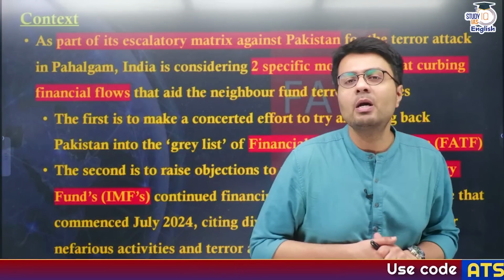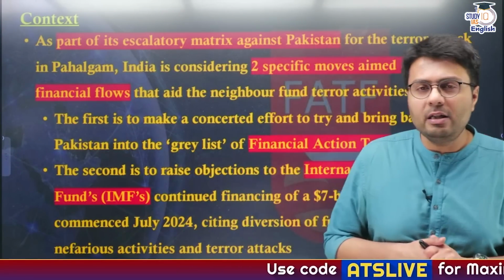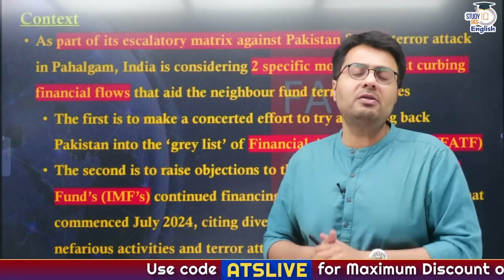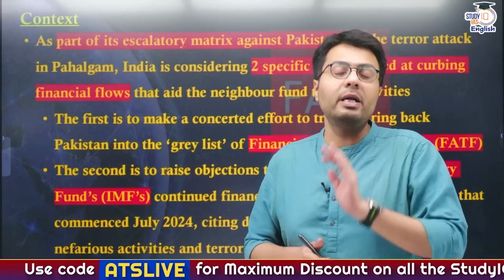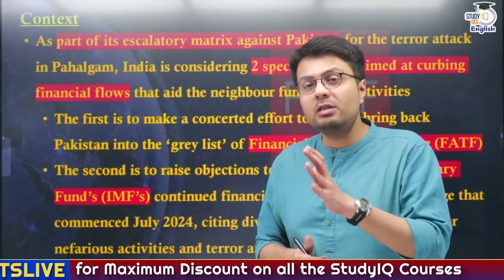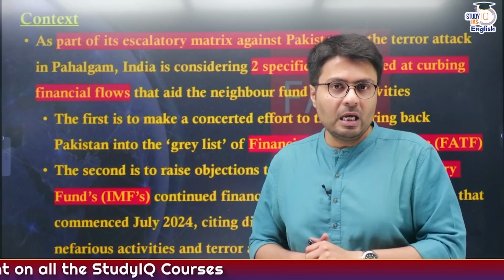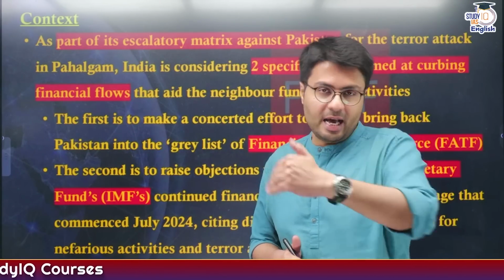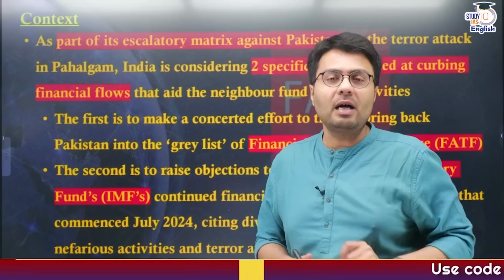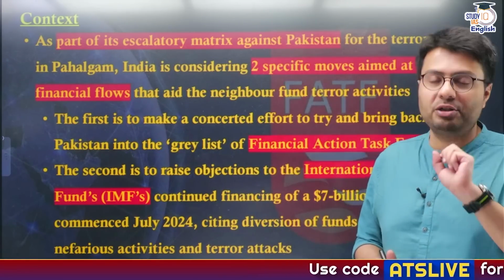But why are we actually covering these bodies today? Let me tell you the context of today's discussion. If you remember, last week there was this very heinous and brutal terrorist attack in Pahalgam in Jammu and Kashmir, where more than 24 people were shot in cold blood just because of their religion. As a retaliatory measure against those responsible, that is Pakistan, India is taking many different measures.